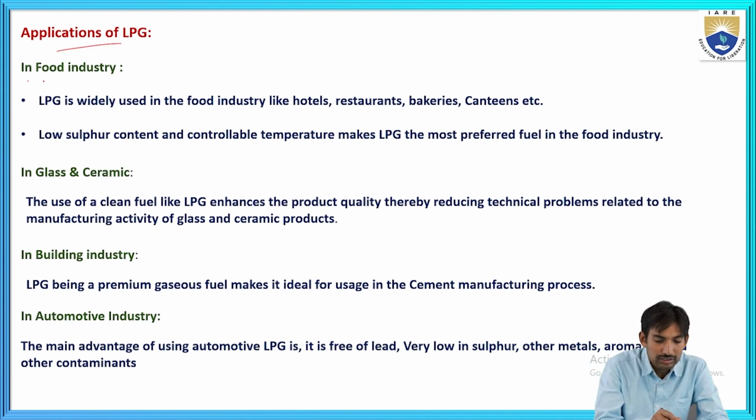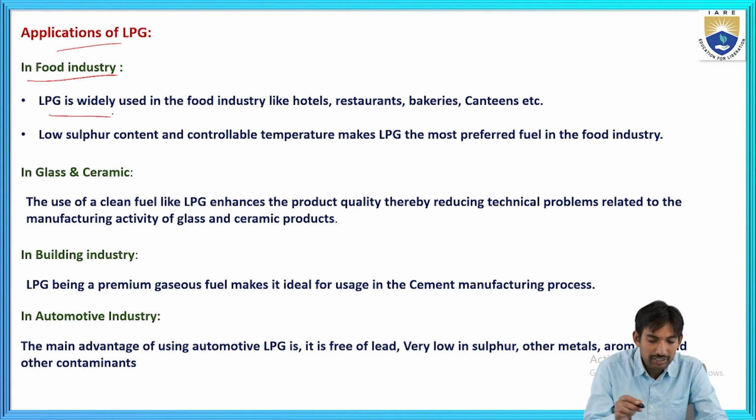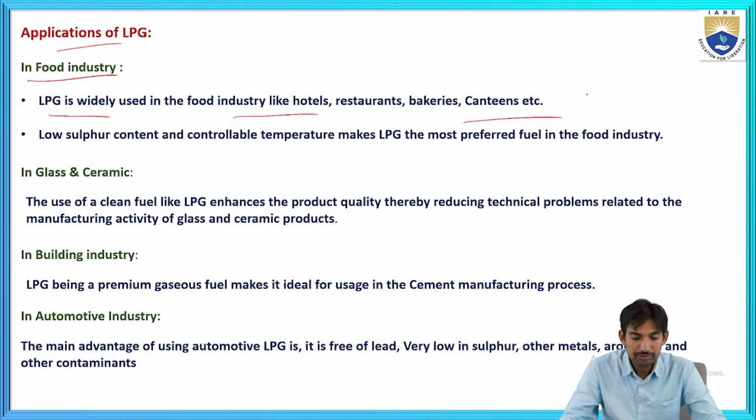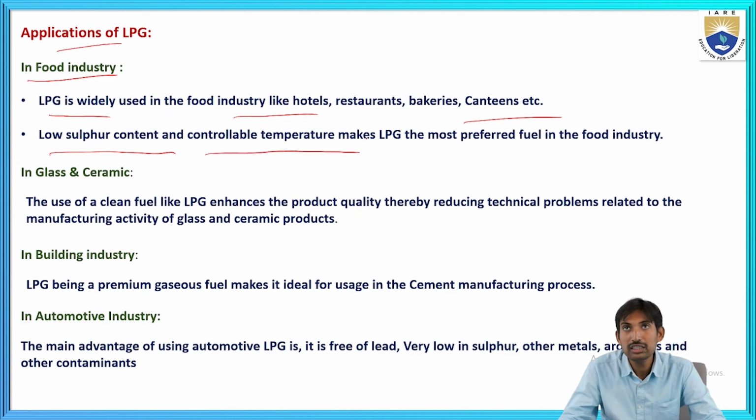The first application is in the food industry. LPG is widely used in the food industry, like hotels, restaurants, bakeries and canteens. Low sulfur content and controllable temperature make LPG the most preferred fuel in the food industry.